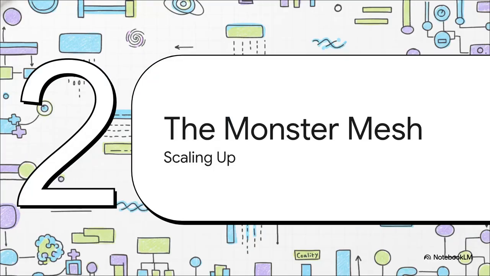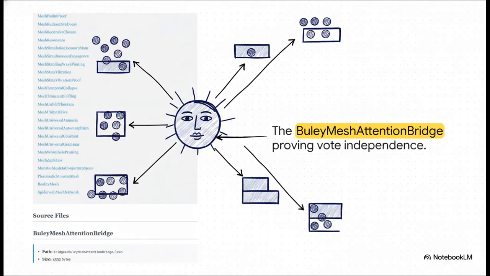Moving right along to Section 3, attention and the monster mesh, where we start scaling things up. So, if you're into AI, you've definitely heard of Q, K, and V, the query, key, and value attention mechanisms inside neural networks. Well, inside a specific file called the Boolean Mesh Attention Bridge, this codebase actually formalizes AI attention as a distributed voting process. A vote gets cast on a channel, there are these things called charisma faces that bias where the vote flows, and specific quorum thresholds that have to be met. It mathematically proves that neural network attention is literally just this underlying topological voting geometry.